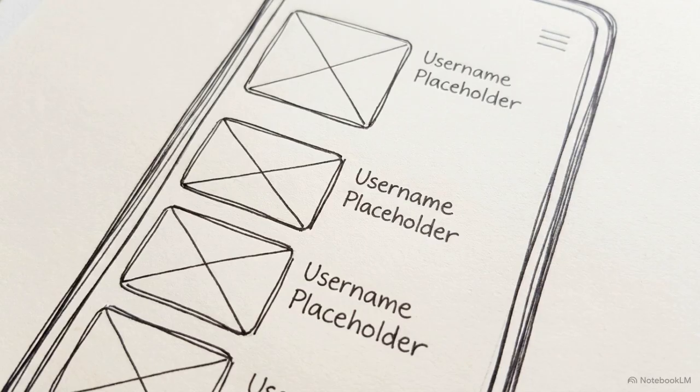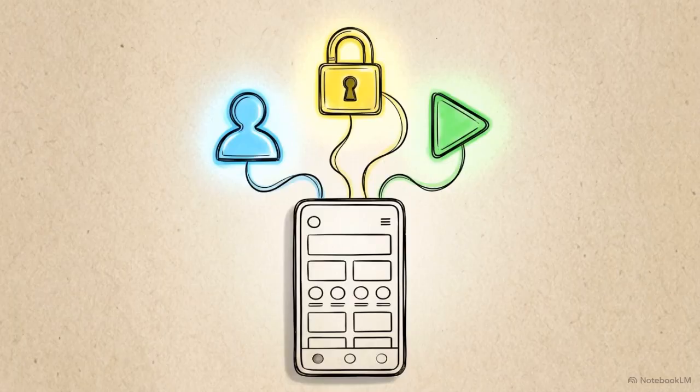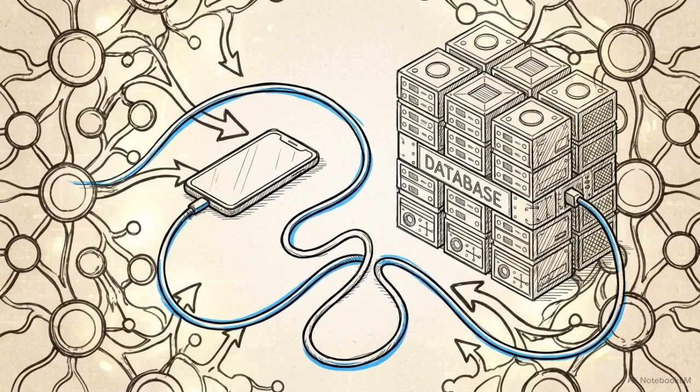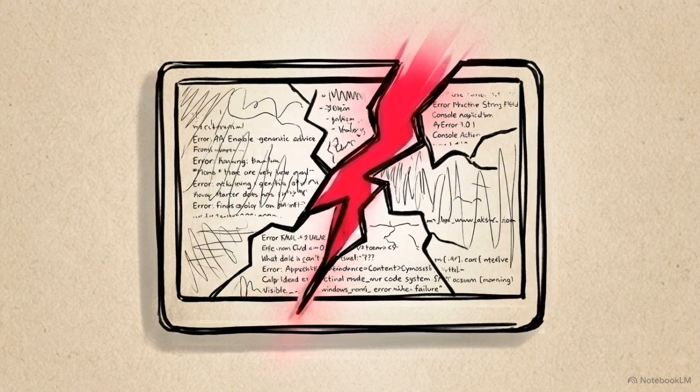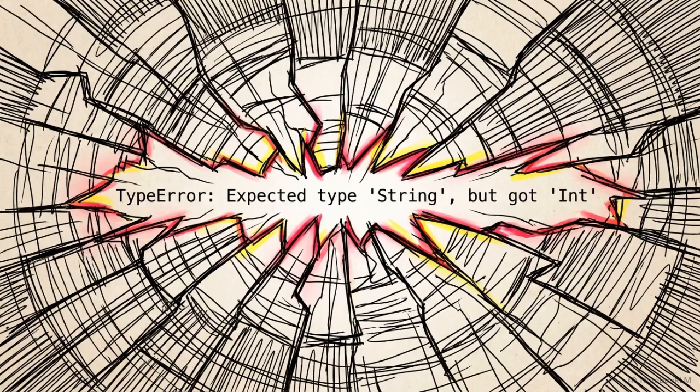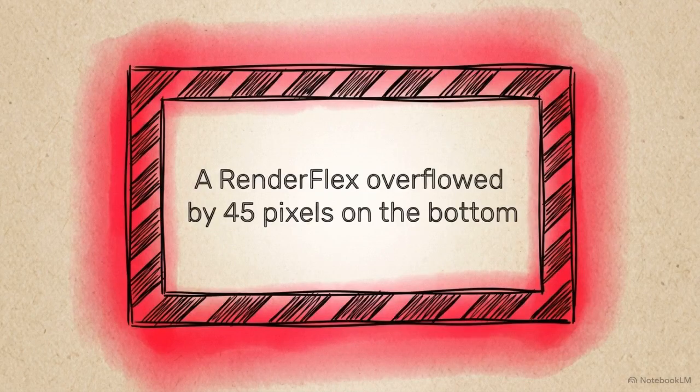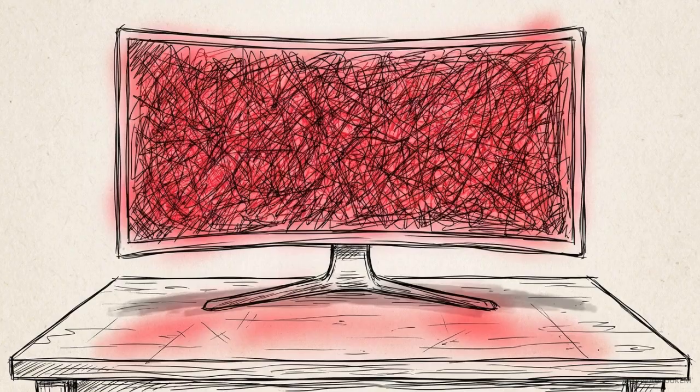A visual interface is an empty shell until it has data to display. To manage user profiles, authenticate logins, and stream video content, you have to connect your front-end layout to a back-end database, like Firebase or Supabase. This glowing red screen shows the inevitable point of failure in any development cycle. When the backend sends an unexpected data format, or a widget overflows its boundaries during an API fetch, the application crashes and throws a wall of error text.